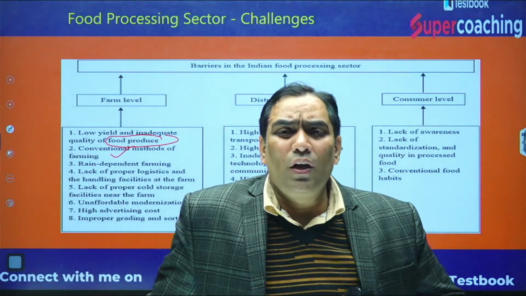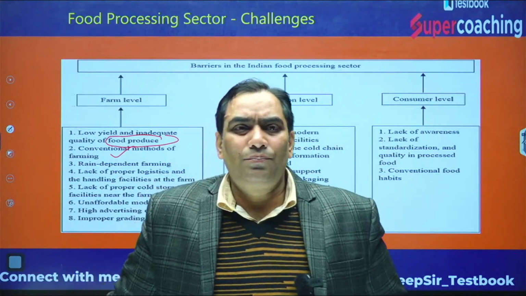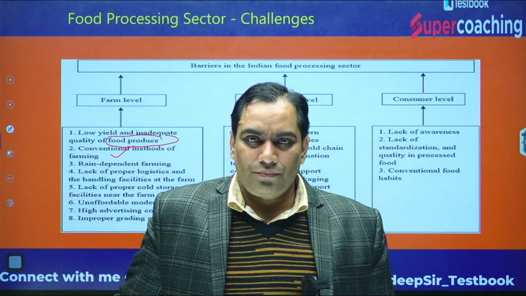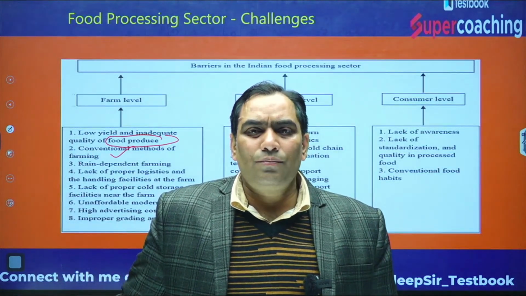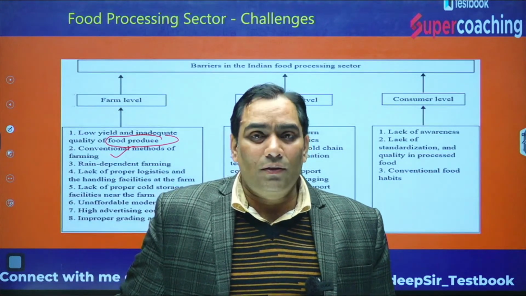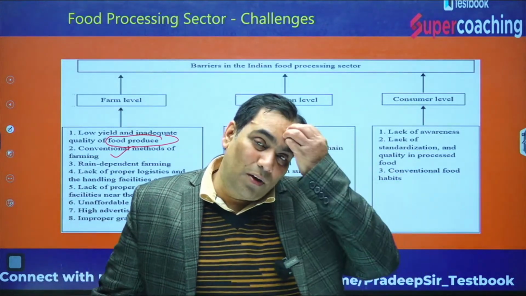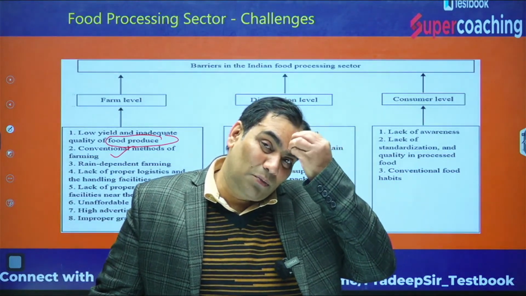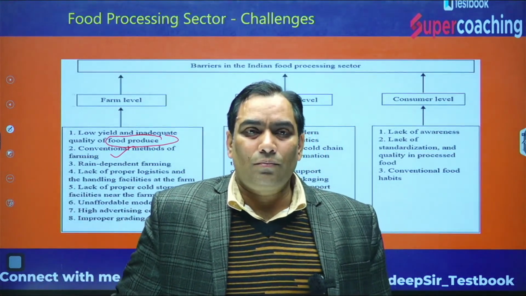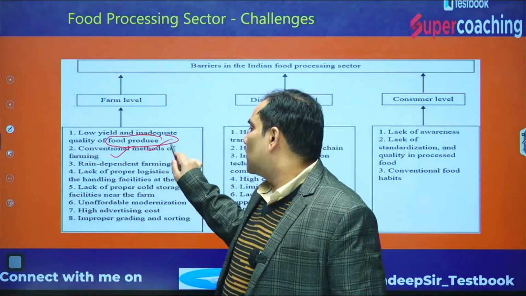They are not using new techniques most of the time. They are relying on the traditional practices only because of lack of funds. Because in order to adopt new technology, they need to make investment, and they do not have the investment capacity. So that is the case with the conventional method.